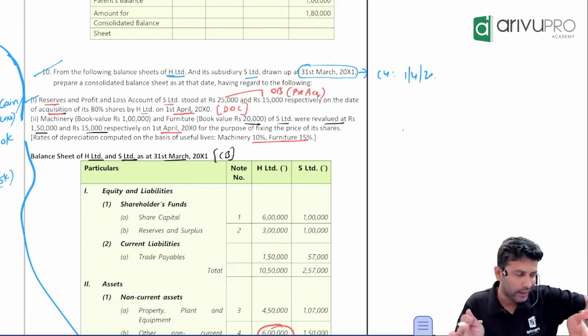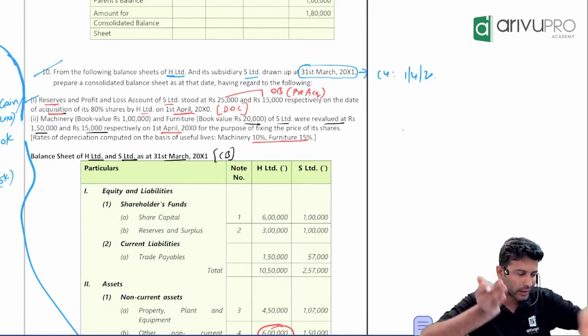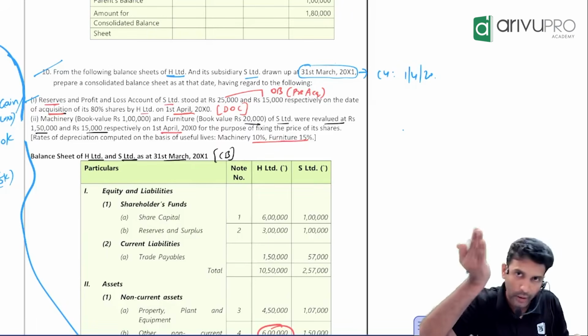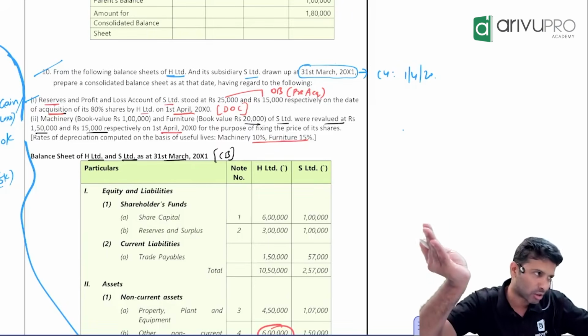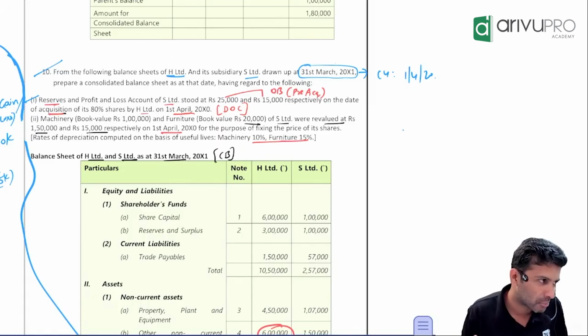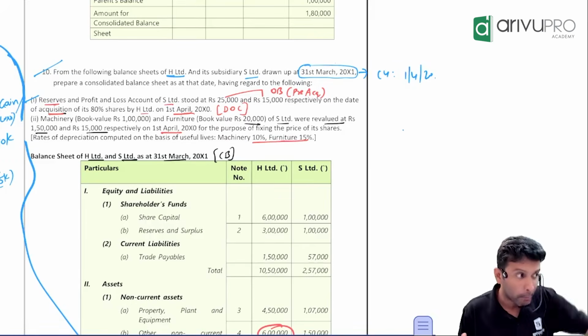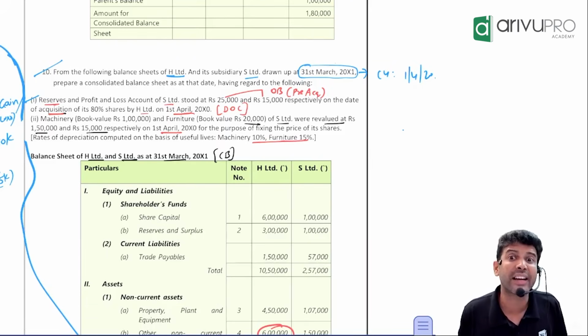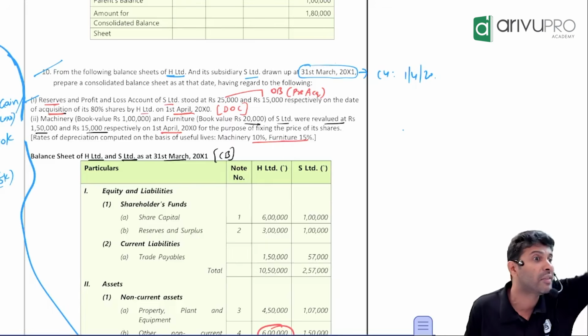See, the whole idea is when you compare and get goodwill or capital reserve, the numbers should be comparable. If one is on market value and another is on book value, can you straight away compare them? No, it will be an apple to orange comparison. So that is not acceptable. But I'll take your point that revaluation may be practically difficult because we will not have one asset, we will have hundreds and thousands of assets.